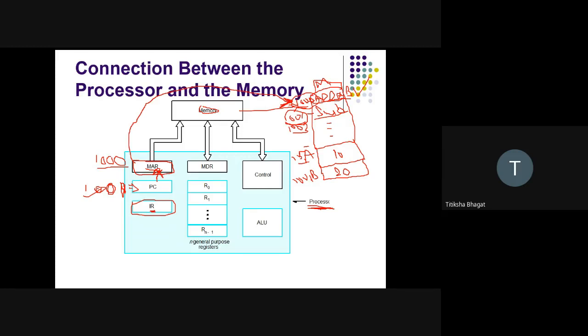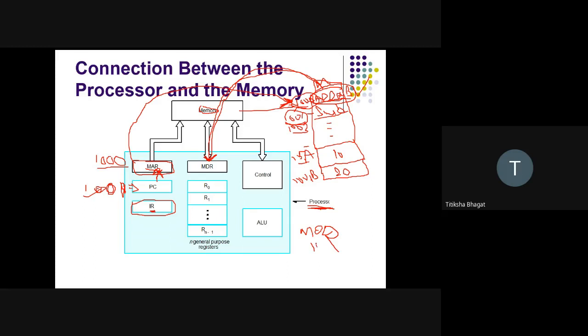What is the data at address 1001? The data is add a comma b. So it will take that data and give it to whom? It will give it to MDR. So data at address 1001 will be given to MDR, and that means now the value stored in MDR is what?